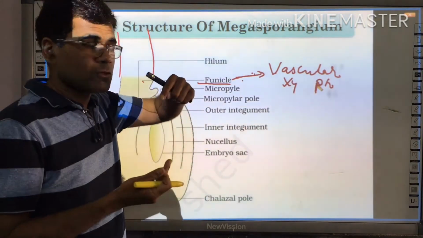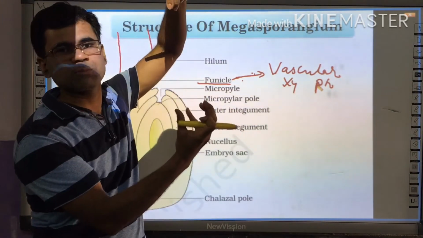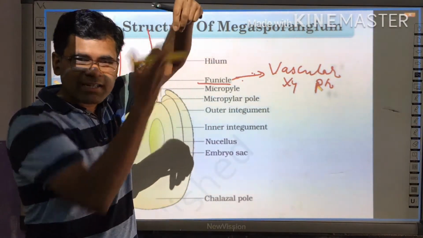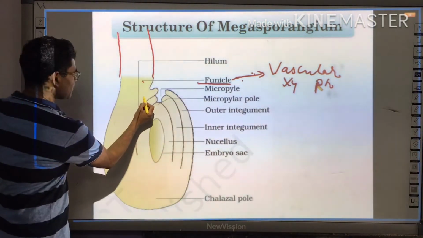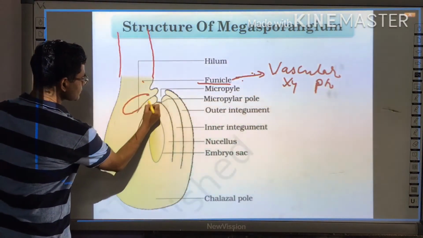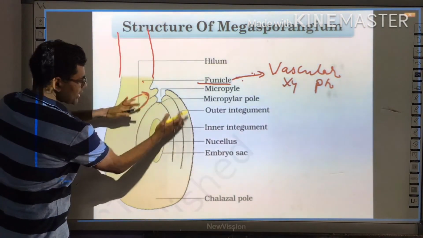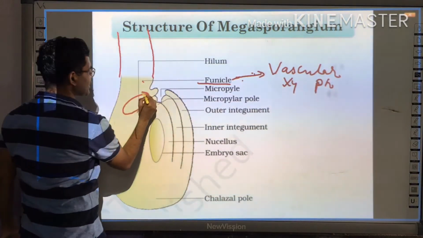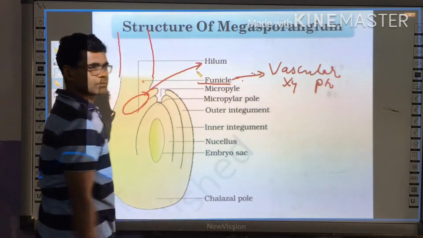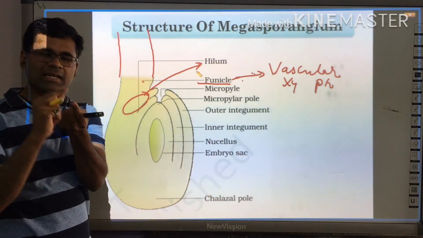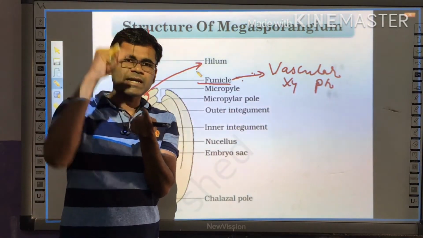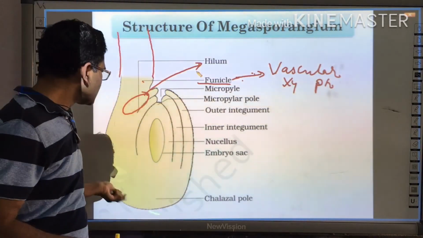The point where the funicle connects to the megasporangium, or the funicle connects to the ovule, as you can see at this point. This is the funicle, and this funicle connects to the ovule here. This is called the hilum. So the hilum acts as a connecting point which connects the funicle to the ovule.